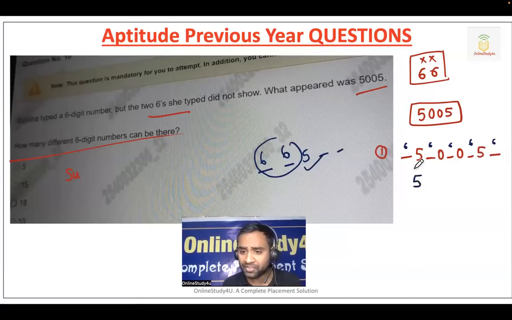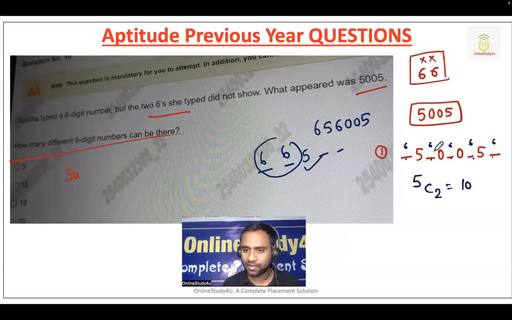Now how many places do you have in total? 1 2 3 4 5. And how many 6s do you have? 2. So total 10 different numbers you can get from here, like 656005.